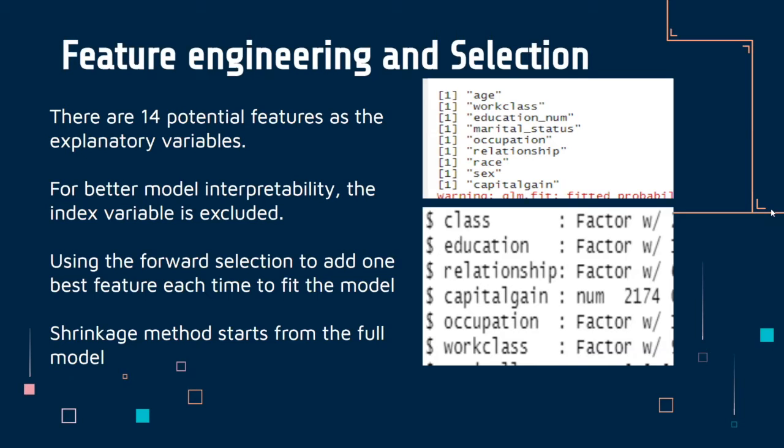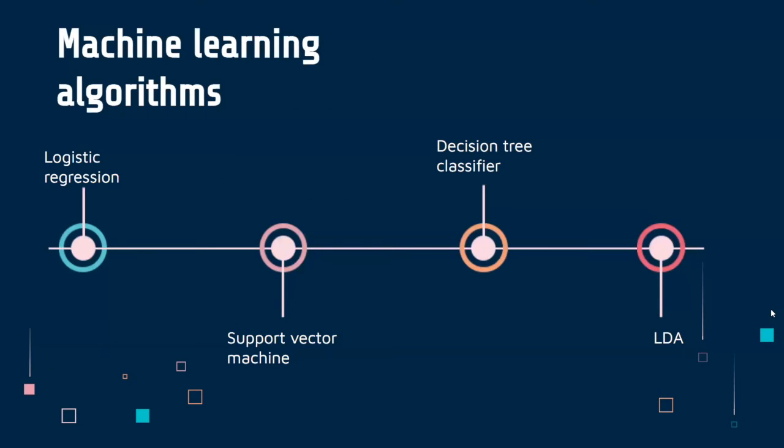We use the logistic regression, support vector machine, decision tree classifier, and linear discriminant analysis for our modeling. For comparison, support vector machine is more effective in high-dimensional space, while it's not suitable for large datasets. Logistic regression, on the other hand, can provide a comprehensible inference and has comparable accuracy with the support vector machine.